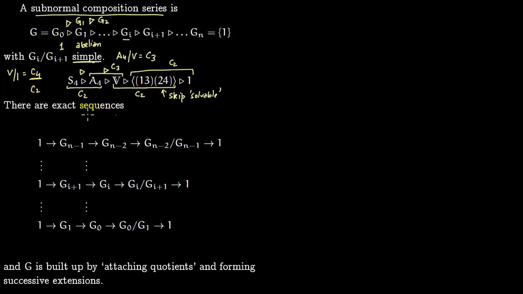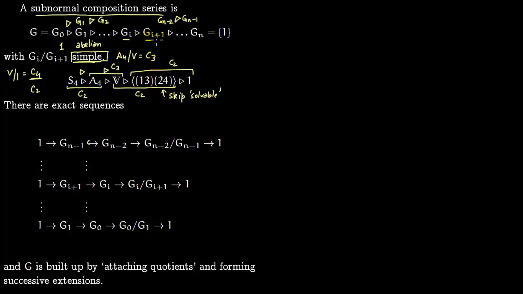So there are exact sequences which come from these simple groups. You can construct them step by step. You start with Gn, which is just 1. You start with Gn minus 1. Gn minus 1 is contained within Gn minus 2. In fact, Gn minus 1 is a normal subgroup, so you can form a factor group like this, and then you can go to identity.